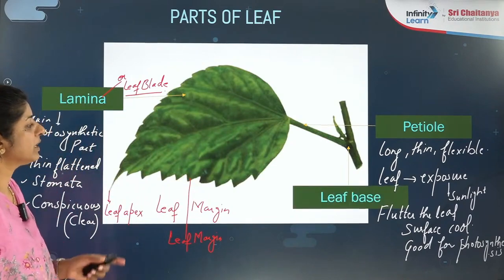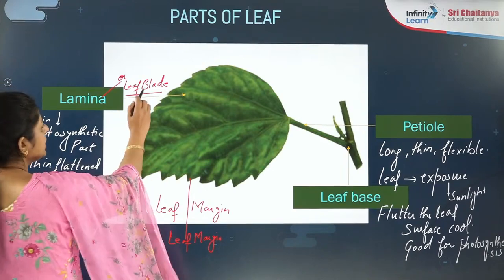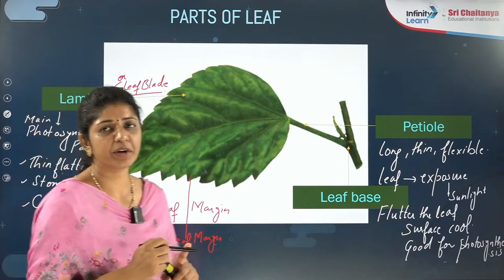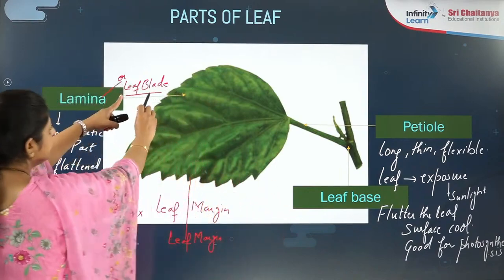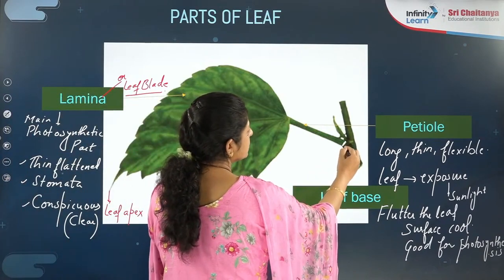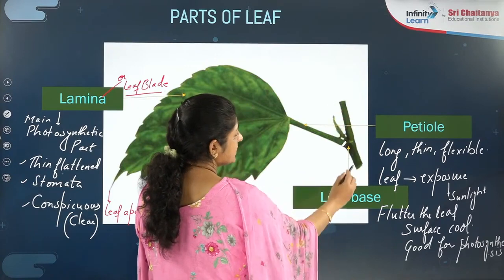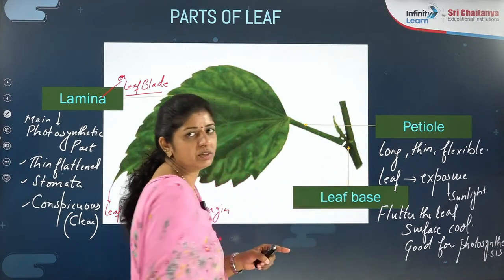Now next is which one? Leaf base. And do remember, this is the leaf base, not the leaf blade. This is a very important point. Here I used the word leaf blade for the lamina. Here the leaf base is what? This point, where the petiole is attached to the main stem, you call the leaf base. Are you getting that?